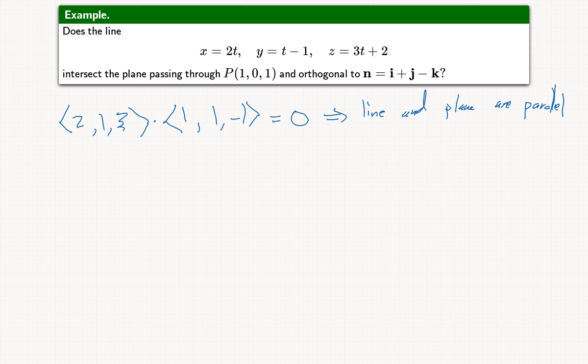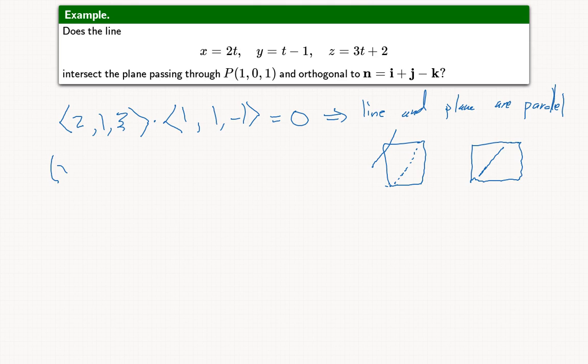So now we'll have one of two situations. One will have a line in the plane parallel to our line, but our line is above the plane and will never intersect it. Or the line is entirely contained within the plane, in which case the intersection is just the entire line, as opposed to being a single point. So let's see what happens if we go about solving this like we were doing before. This will be how we figure out which one is the case.